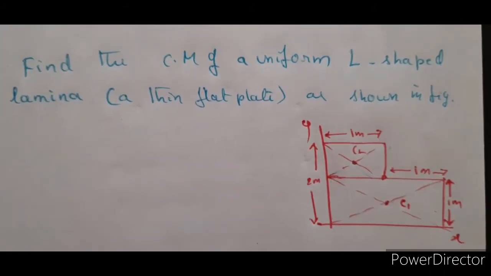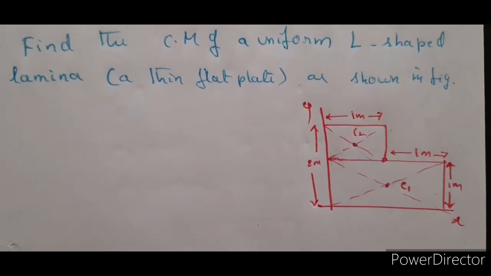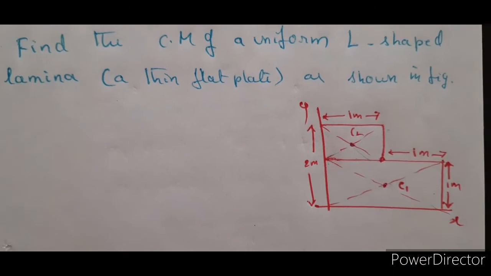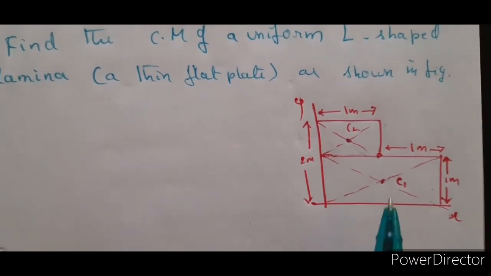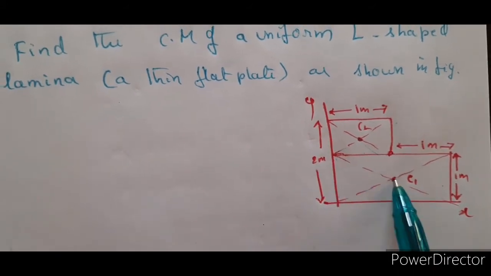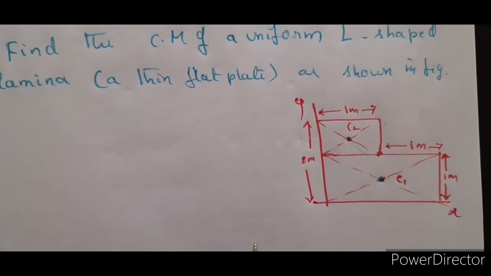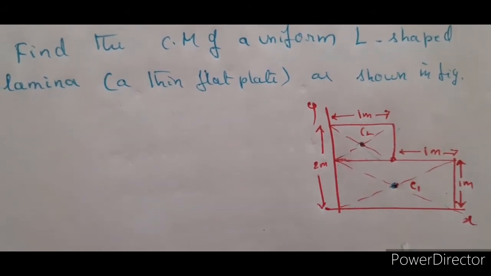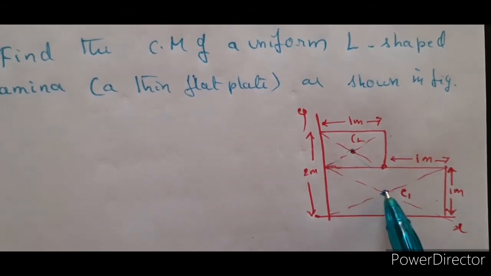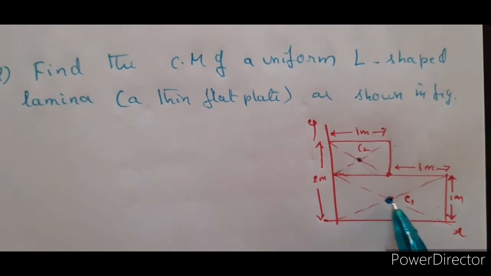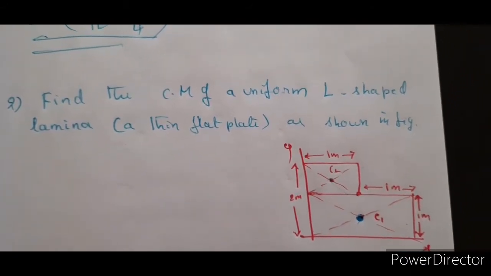Anyhow, the uniform distribution of mass concept we are going to learn in detail when it comes to three-dimensional objects, like rigid bodies such as sphere, cone and all that. But here it's a rectangular sheet. You know very well that it lies at the point of intersection of the diagonals. So now, what is the basic concept of center of mass? Center of mass means we are taking that the whole mass is located at this point, is it not?